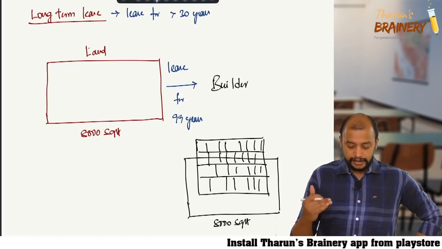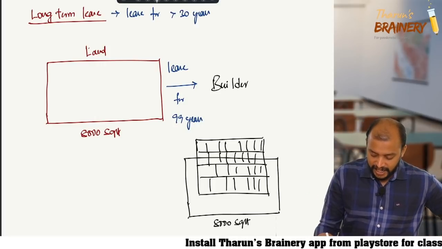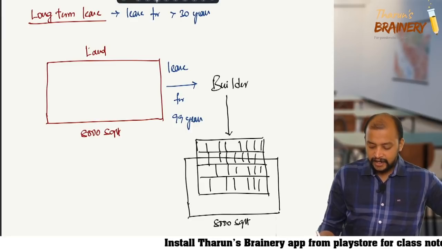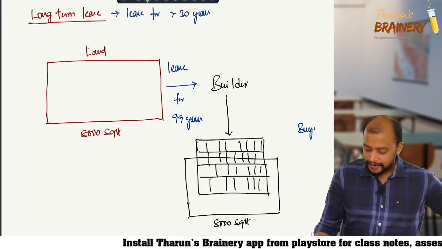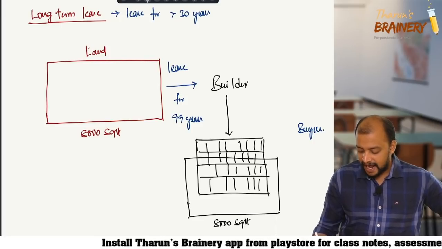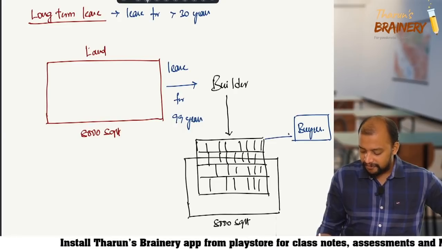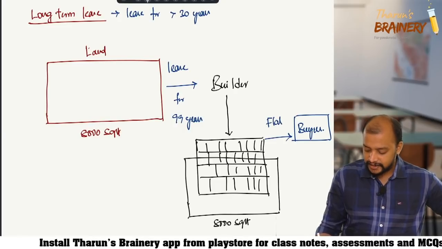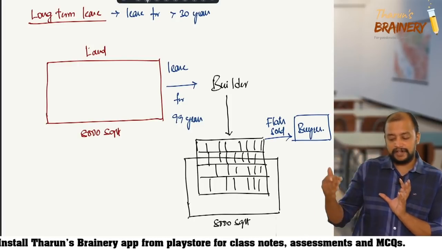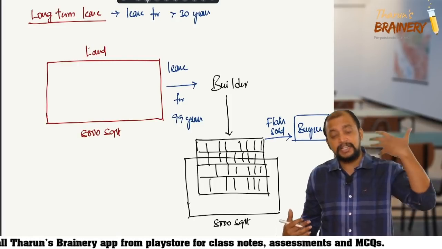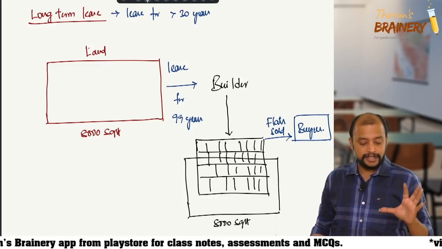So that is how the builder will be constructing this and selling the flats to various buyers. Understood? Flats are sold. This is how the builder will get money, for which the builder will pay some lease amount to the landowner. So this is known as long-term lease of land.